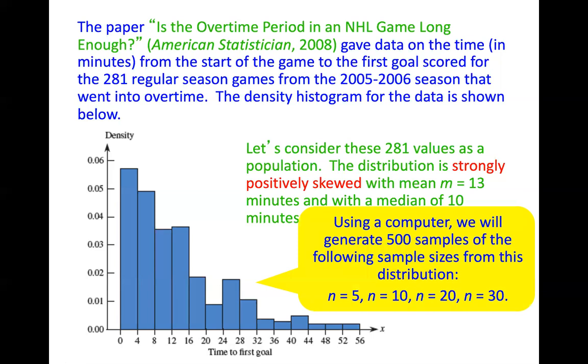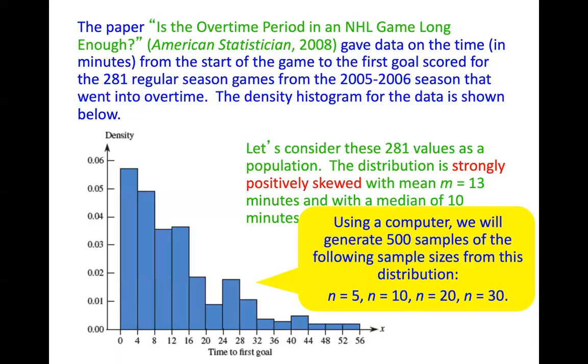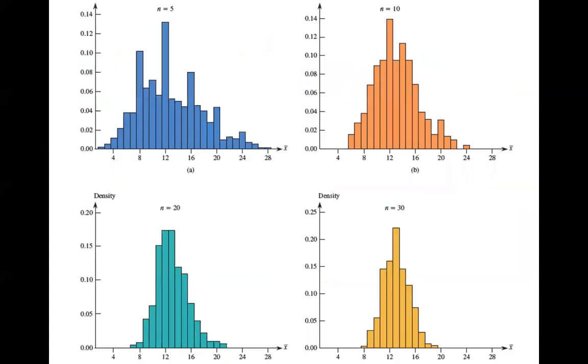I have computer generated histograms of different sampling distributions with sample size 5, 10, 20, and 30. So this is what it looks like with the different sample sizes. Same population though, right? This is the same population we're drawing from. The only difference is how big of a sample we draw every time we draw a sample.